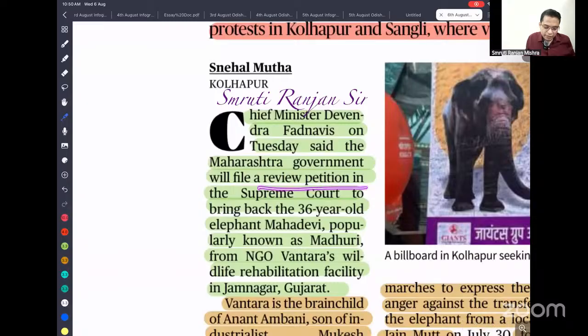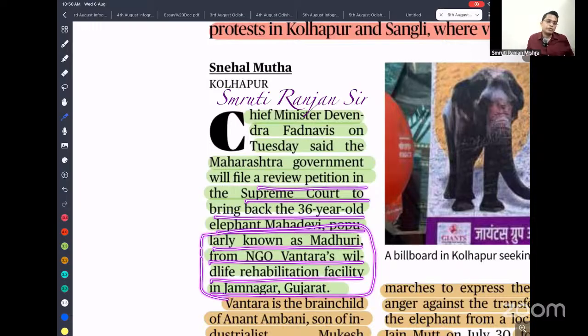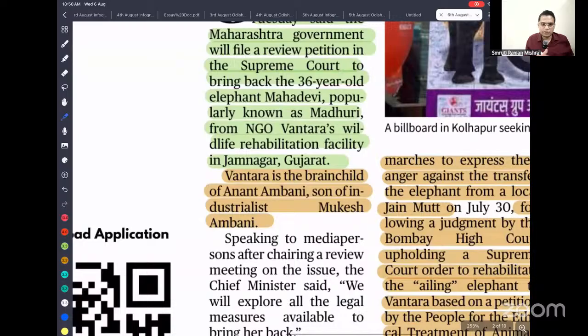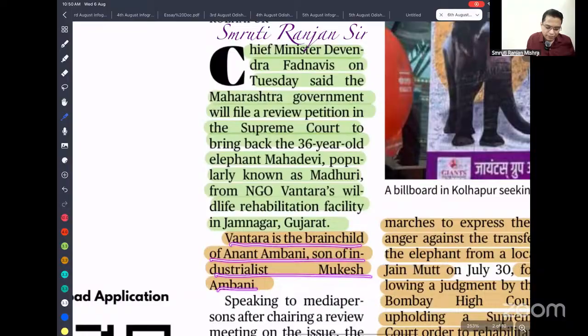So they have filed a review petition in the Supreme Court to bring back 36-year-old elephant Mahadevi, popularly known as Madhuri, from NGO Vantara Wildlife Rehabilitation Facility in Jamnagar. So you have to know about Vantara. It is quite in the news, so they can ask about it in OPSC or the state PCS exam. They have already asked. Vantara is a brainchild of Anant Ambani, son of Mukesh Ambani. It is actually a wildlife rehabilitation facility in Jamnagar, Gujarat.